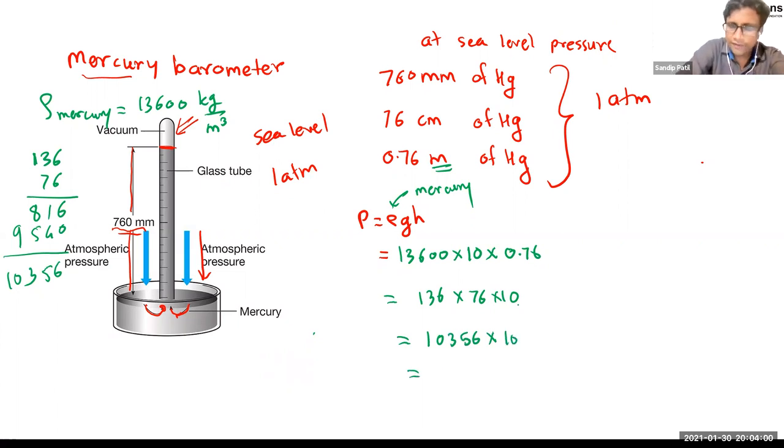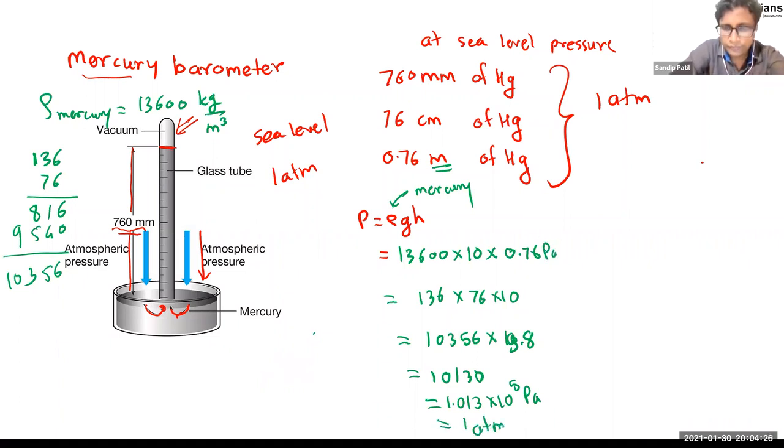Approximately, if you use 9.8, this will give you a value of almost 10130, which is equal to 1.013 into 10 raised to 5. If you remember, this is nothing but our 1 atmospheric pressure. This is the value. This unit is Pascal, and this is nothing but our 1 atmospheric pressure, right? Okay. So therefore, that mercury is going to show you 76 millimeter, right?